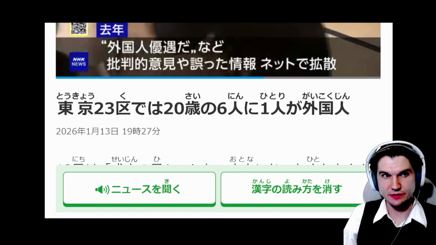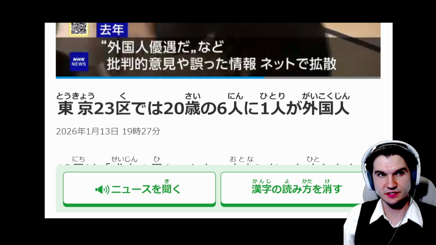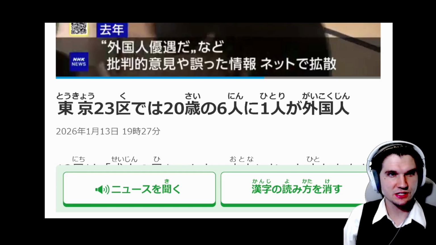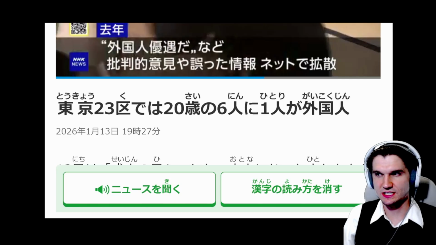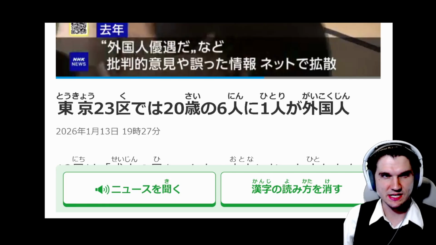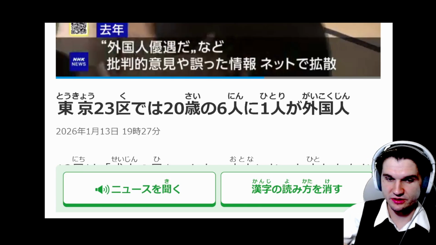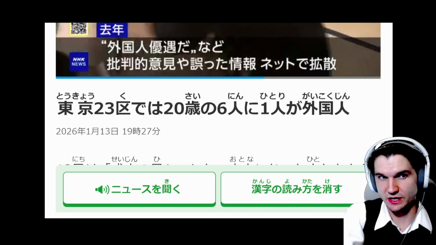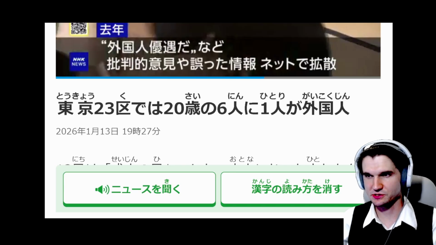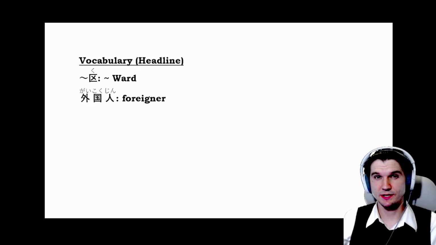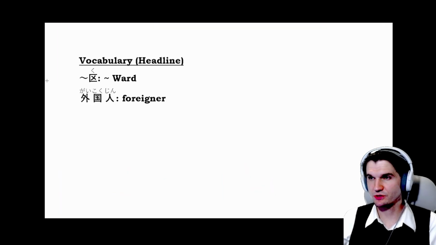This is the Easy Japanese News article for January 13th, 2026. 2026年1月13日の今日の記事でございます。So we'll read out our title here, do a little bit of vocab and grammar, and then come back to our title. We have 東京23区では20歳の6人に1人が外国人。Okay, so our headline today does not have much vocabulary.